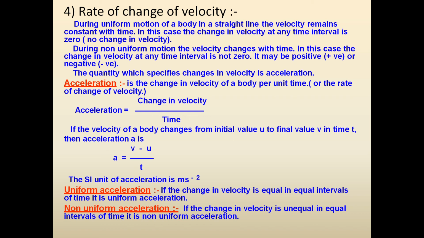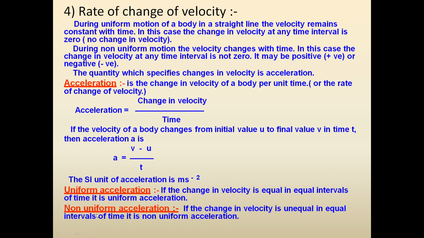Whereas in another case, when initial velocity is more and final velocity is less, the body is trying to stop. Final velocity is less. So in this case, acceleration will be negative, and that is known as retardation. Negative acceleration is known as retardation.